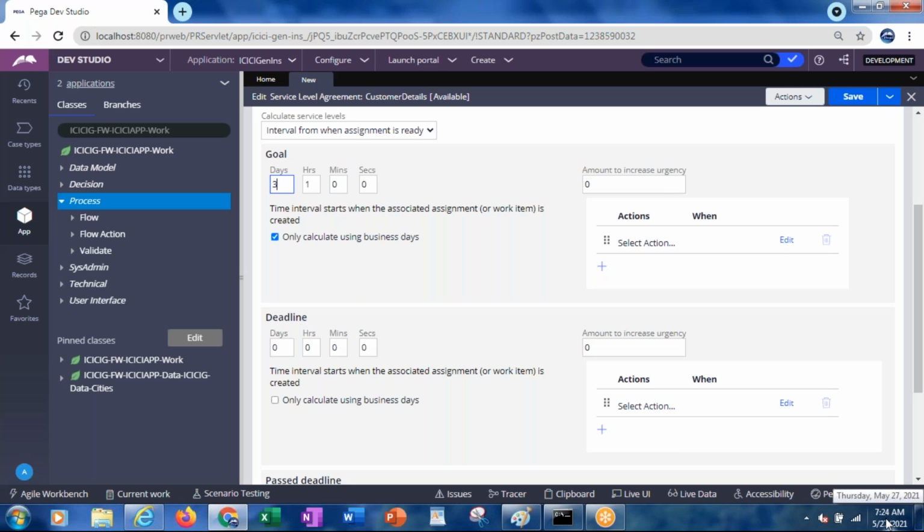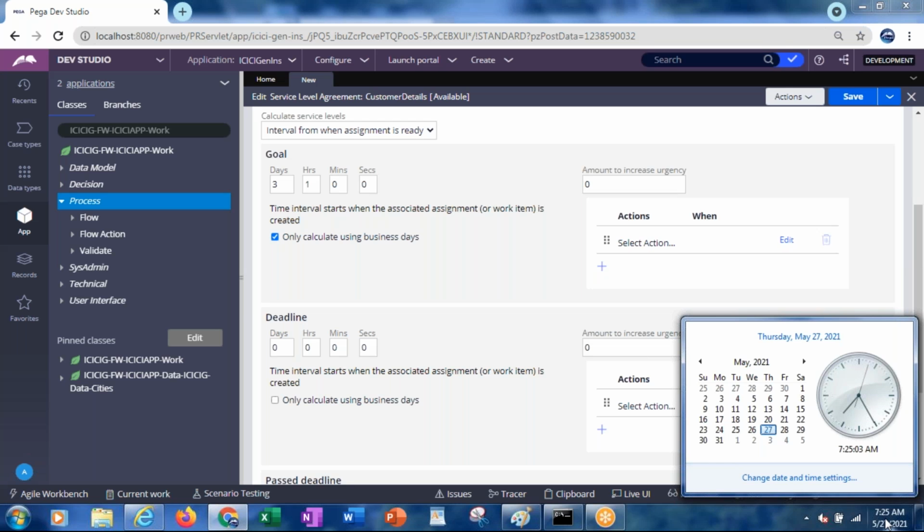What do you mean by business days? The working days, meaning the bank working days. It will not consider Saturday, Sunday, or other banking holidays like festivals. All those will not be considered, only the business days.